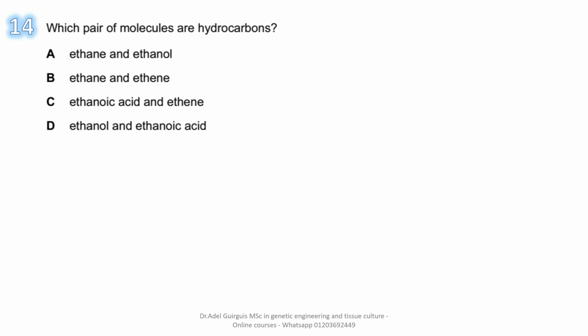Now, for which pair are the molecules hydrocarbons? All petroleum components are hydrocarbons. What is meant by hydrocarbons? Compounds containing hydrogen and carbon only. No oxygen, no other elements. For the first choice, ethane and ethanol.